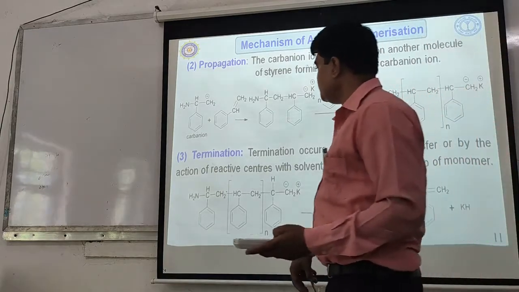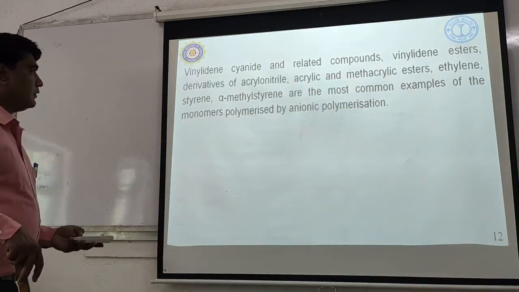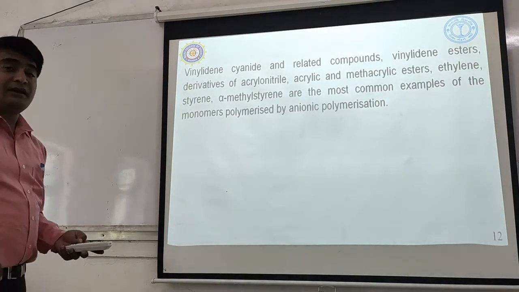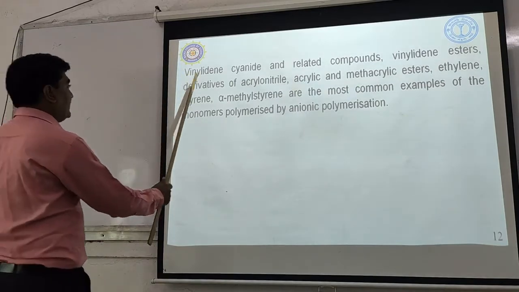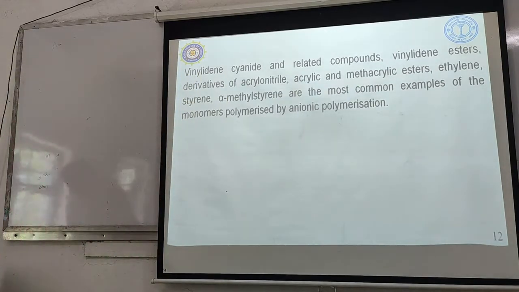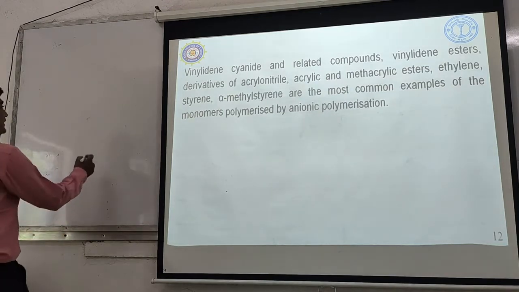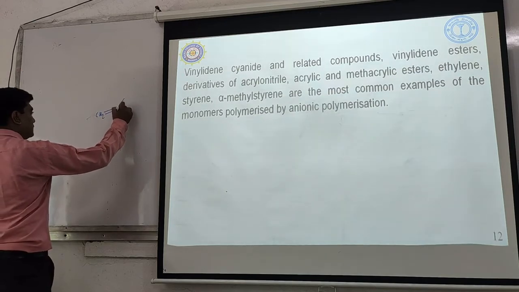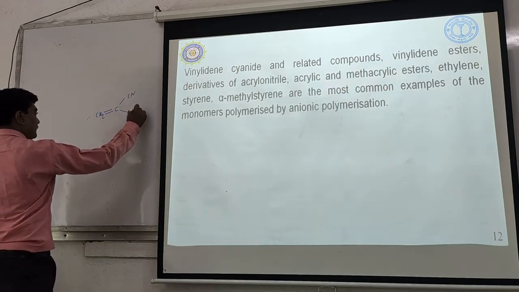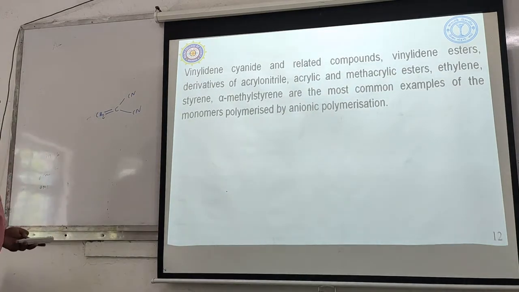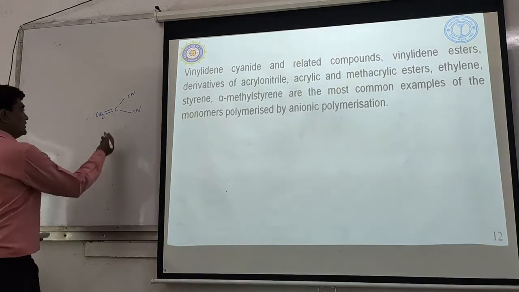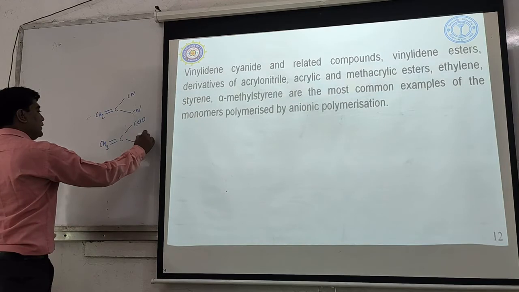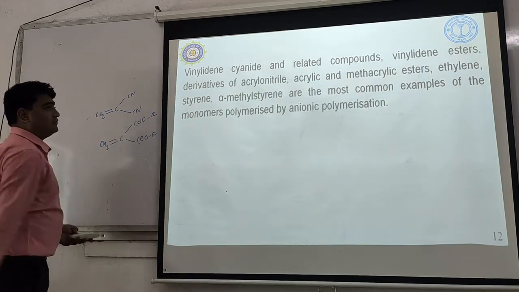Then what are the probable compounds which show this type of anionic polymerization? Generally, vinylidene cyanide. This is vinylidene cyanide, CH2 double bond C with cyanide groups. Then vinylidene ester, same thing, CH2 double bond with ester, COOR. Like this.